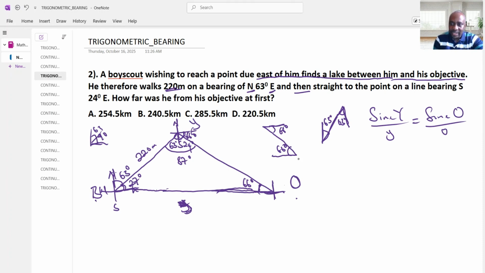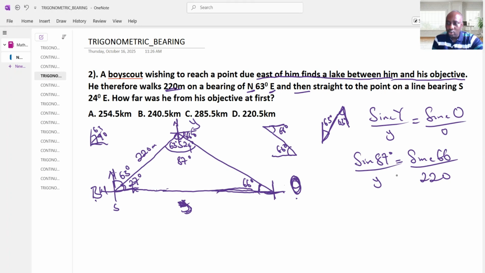Now, what is sine capital letter Y? The degree is sine 87 degrees, divided by small y, which is what we are looking for. And sine capital letter O is sine 66 degrees, where the object stands, divided by small o, which is the distance opposite that angle, 220.